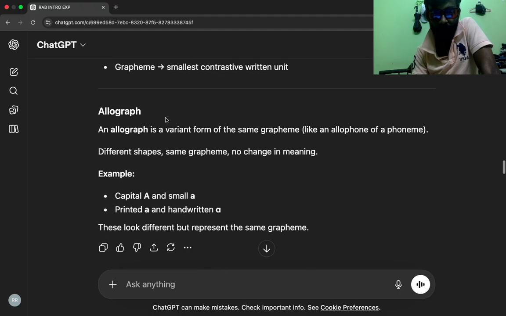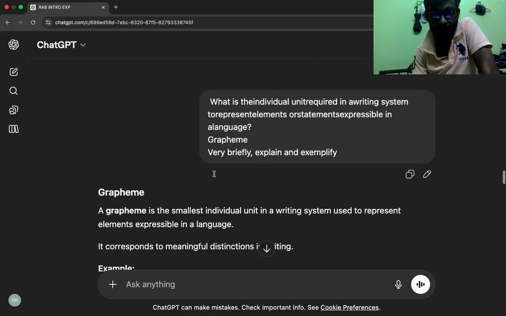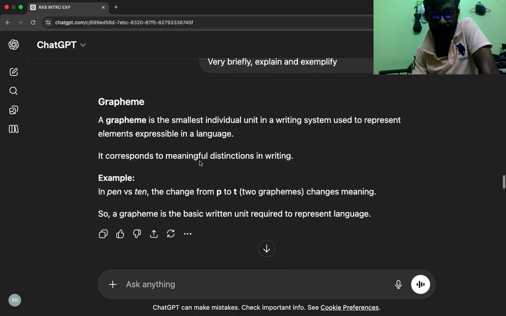Allograph: an allograph is a variant form of the same grapheme, like an allophone of a phoneme. Different shapes, same grapheme, no change in meaning. Example: capital A and small a, printed or handwritten. These look different but represent the same grapheme. Grapheme: a grapheme is the smallest individual unit in a writing system used to represent elements expressible in a language.